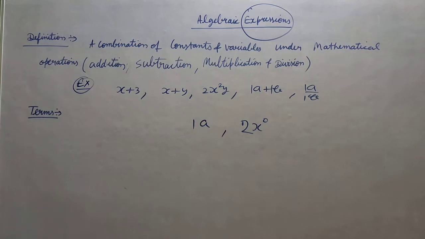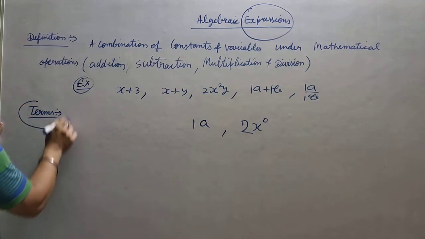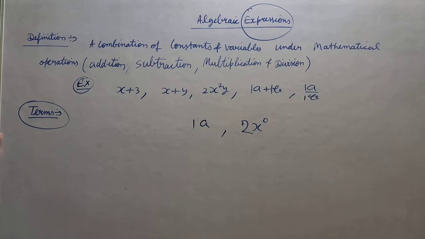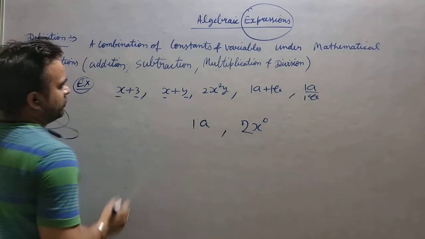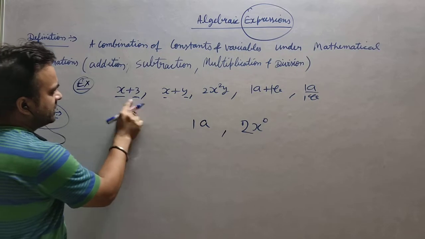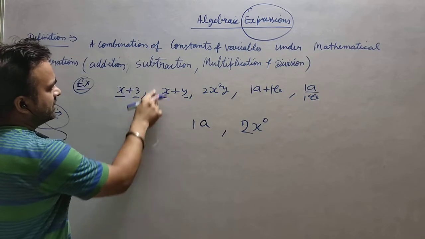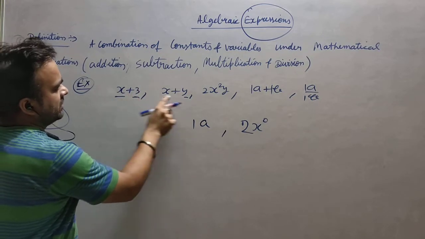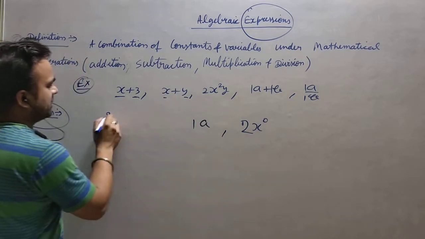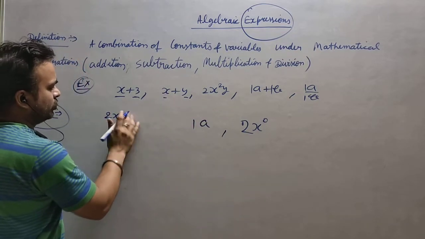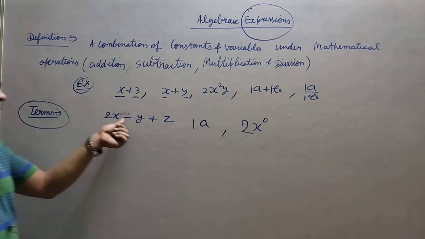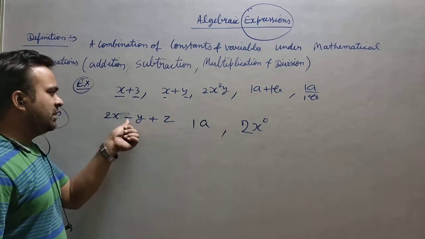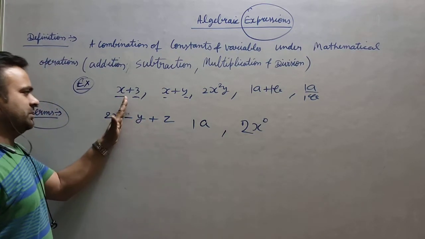Now I am coming to the next part. The next part is related to the term. What do you mean by term? Term means, every algebraic expression, if you see, is divided by plus, or sometimes it can be in a minus form. Suppose I am saying 2x minus y plus z.